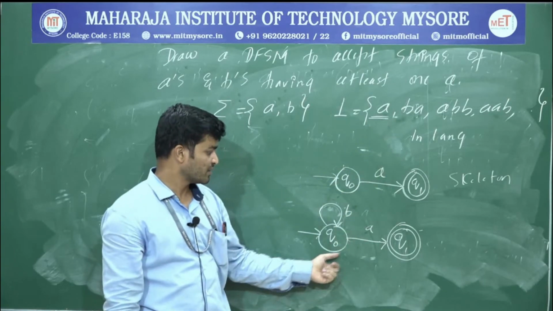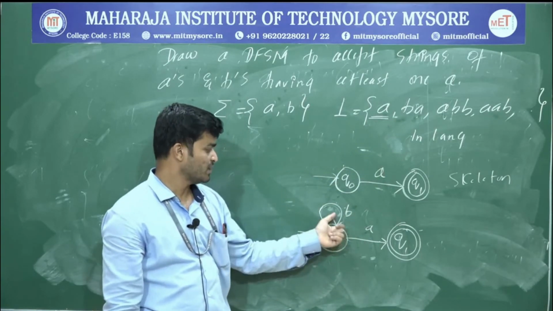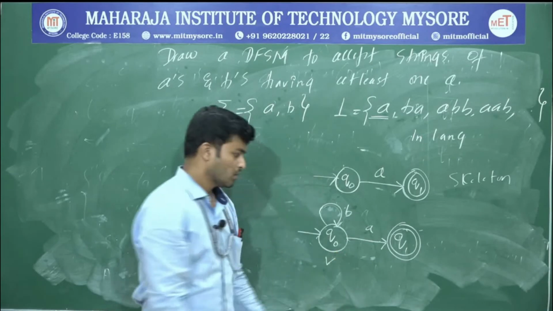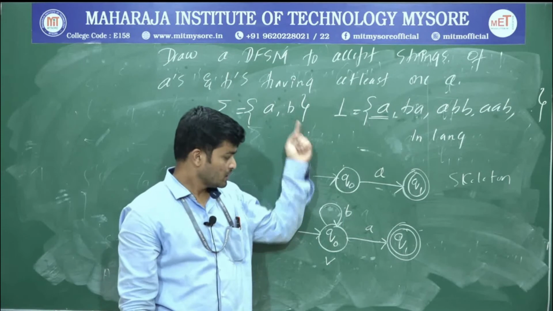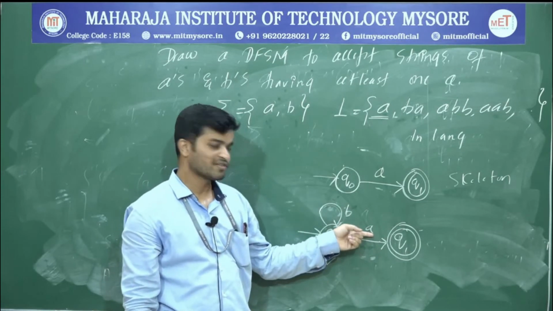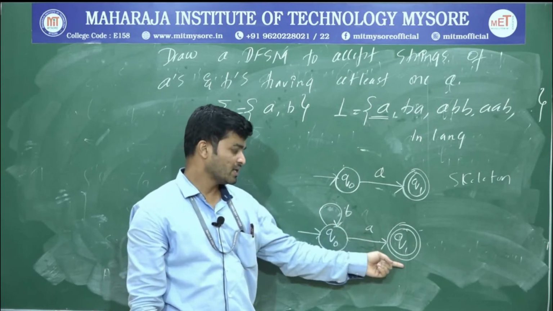So if you observe Q0, there is a path for A as well as B. Therefore Q0 is over. Now go with Q1. There is no path forward for both A as well as B. Just observe here, already I am accepting 1 A. Then if I have